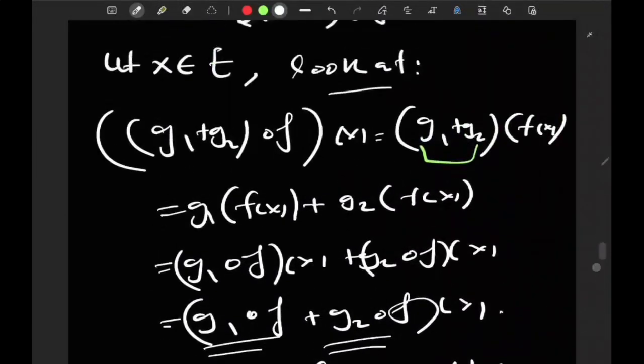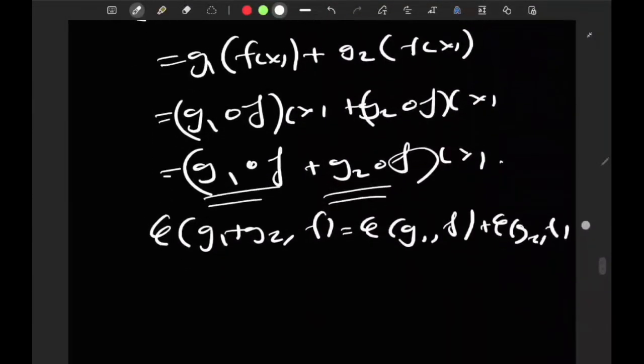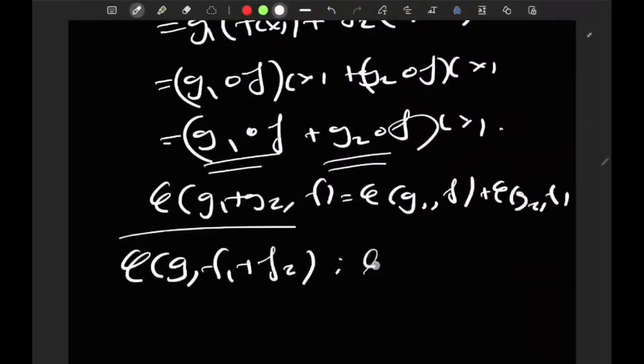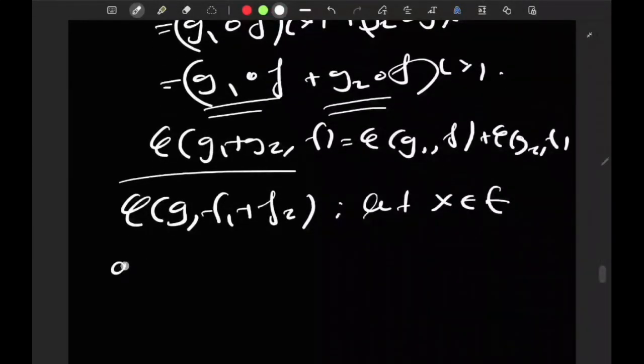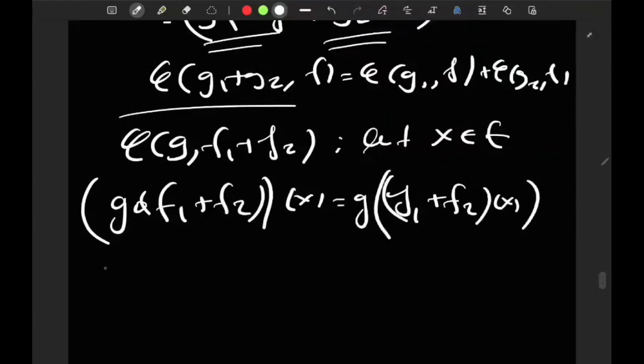Same story, but of course now you need to use the linearity of the functions. So I'm going to look at phi of g, f1 plus f2. Let some x again belong to E. Then what's g round f1 plus f2 of x? By definition this is g of f1 plus f2 of x, which by definition of addition of functions is g of f1 of x plus f2 of x.